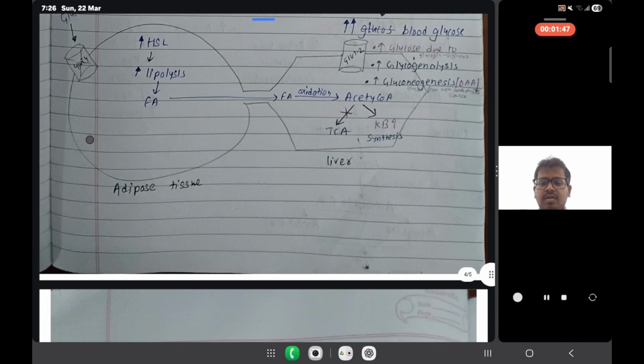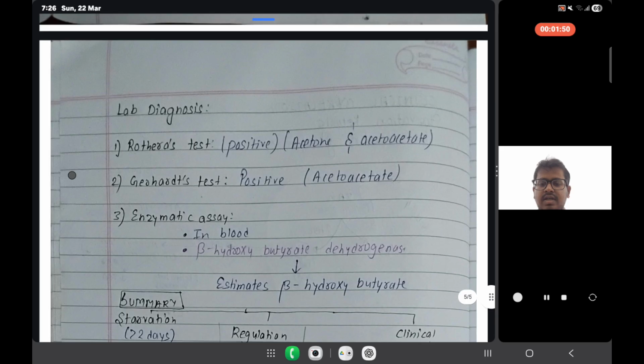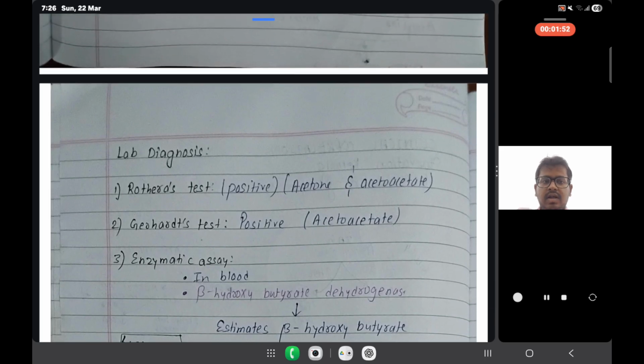Now we move to the next part, that is lab diagnosis. In lab diagnosis we have three tests to know whether there is an increase of ketone bodies. The Rothera test you have already studied in your labs, and the second is the Gerhardt test. We have not studied the enzymatic assay in the lab, but we must understand it. First, the Rothera test is positive when there is an increase of acetone and acetoacetate.